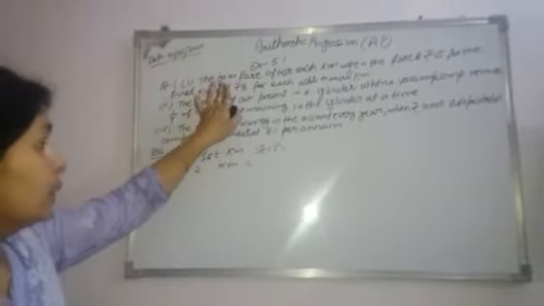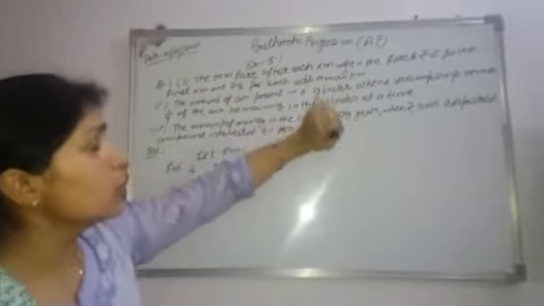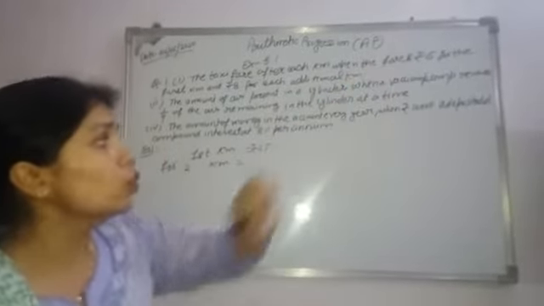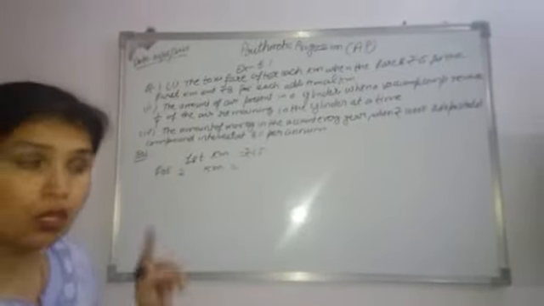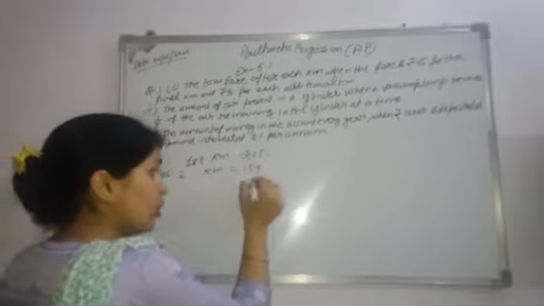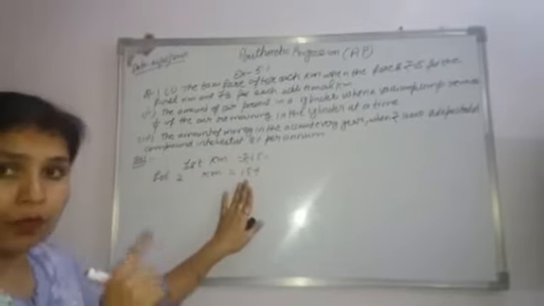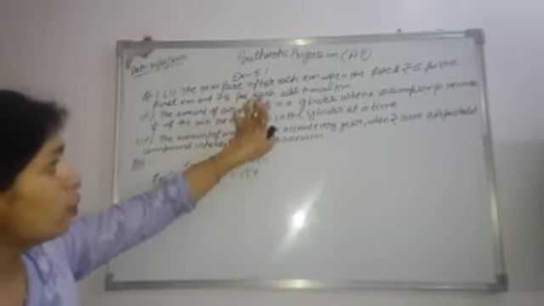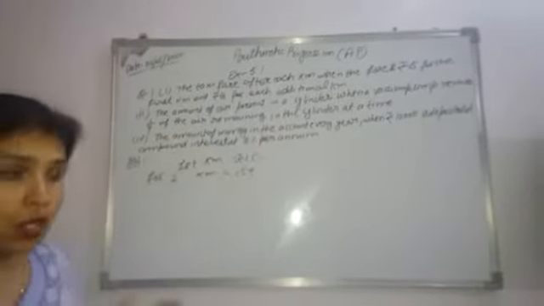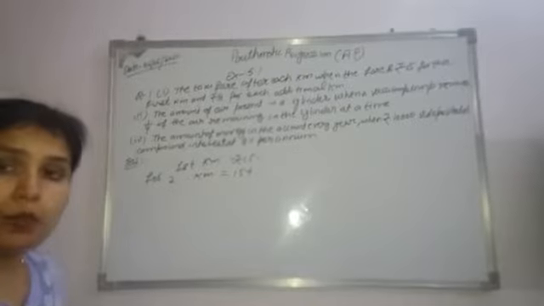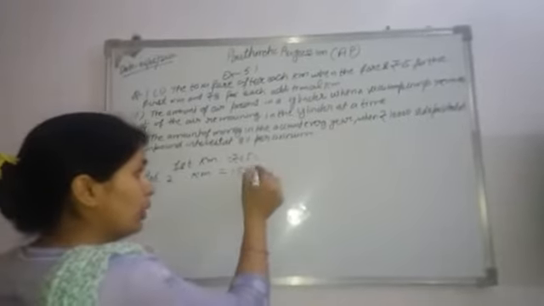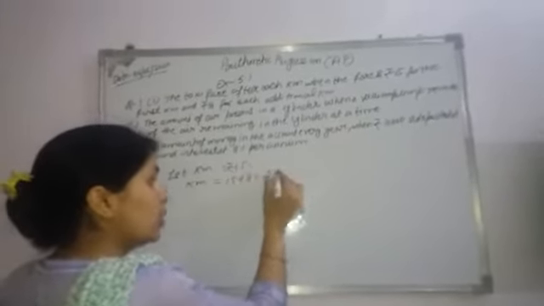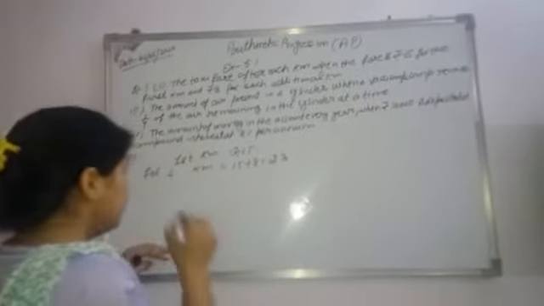For the next kilometer there is one additional kilometer, so 15 plus 8, and this value is equal to rupees 23.